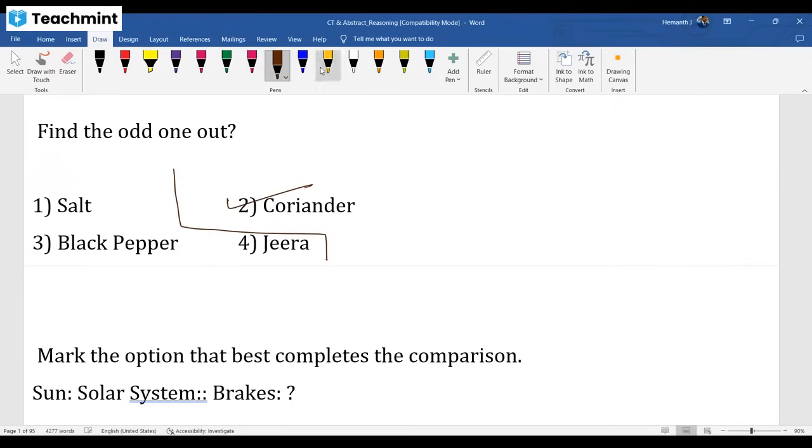Remaining all are salt, black pepper, jeera. No, coriander is the leaf, right? Okay, leaves. Coriander leaves. If I'm not wrong, then we call it kothimeera. Remaining all, salt, black pepper, jeera is okay, solid things, but this is leaves, right?